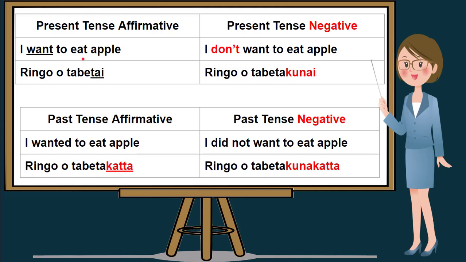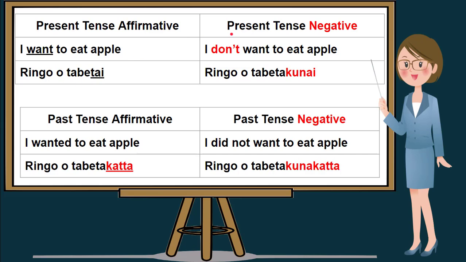Tabe is eat. So from our previous lesson, using the tai form, this noun should be written in the beginning of the sentence. Apple should be written in the beginning of Nihongo sentence. Ringo followed by the particle o and followed by I want to eat. You may add this pronoun watashi wa or you may not, but even if you don't write this pronoun in the beginning of the sentence, this will not change the meaning of Nihongo sentence. I want to eat apple is ringo o tabetai.